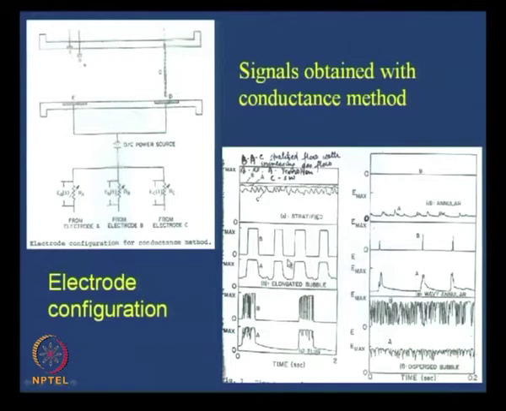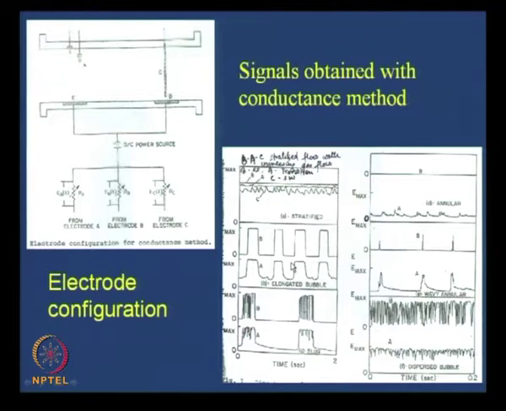If it is an elongated bubble, these are actual signals which we have got. The probe B signals are square wave sort of things. The A signals are not so square wave. Why? Because the Taylor bubble just slides across it. Since it does not hit this particular probe, we do not get such a nice square wave, and since there is a liquid film here, it does not go to 0 voltage. You can observe we get something that is not as good a square wave as probe B. This was plug flow, or elongated bubble flow.